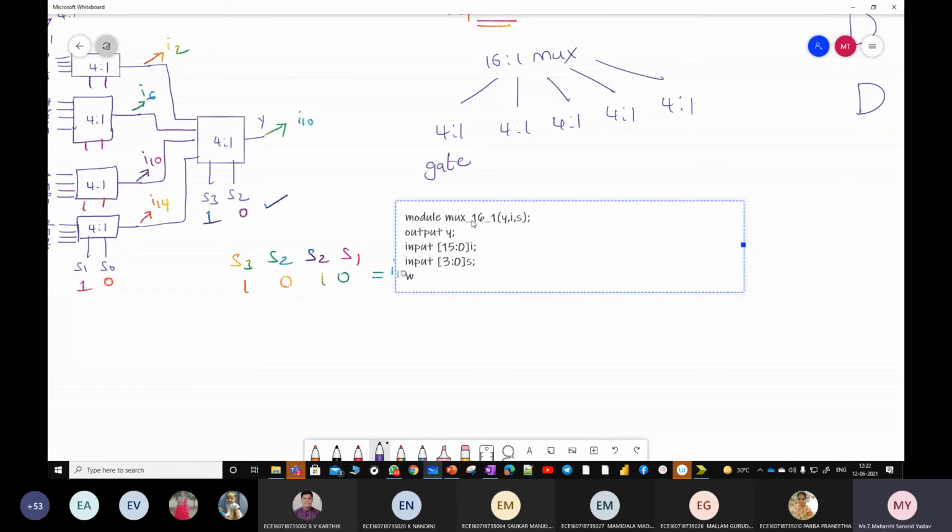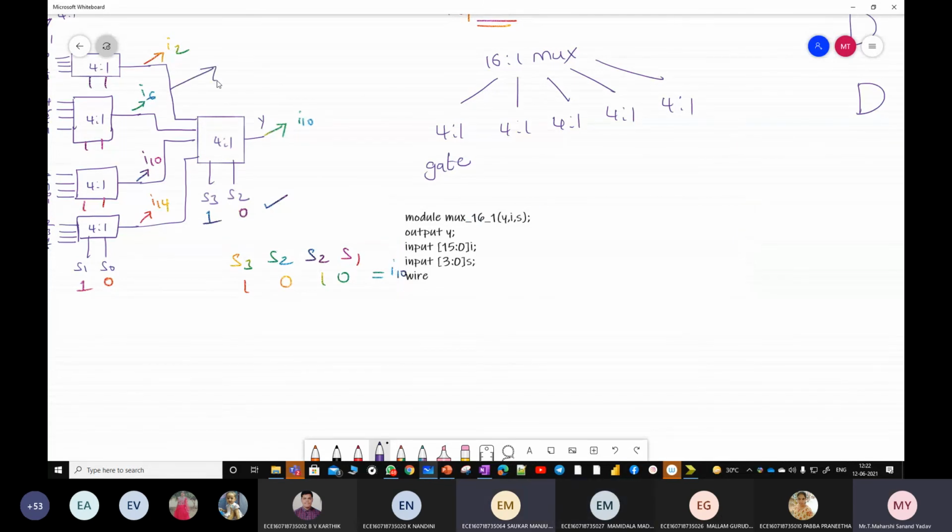Wires. What are the wires? Let us give it some name first. So I'll take this as wire 1, wire 2, wire 3, and wire 4. 3 down to 0, wire 2. If you want to write like this also, you can write using vector format. Next.